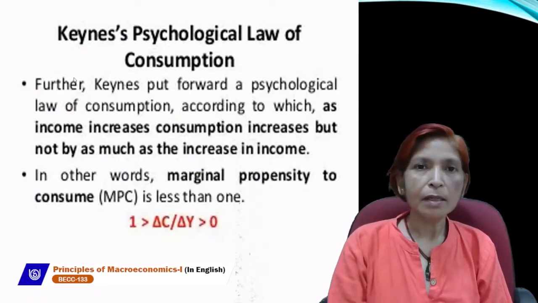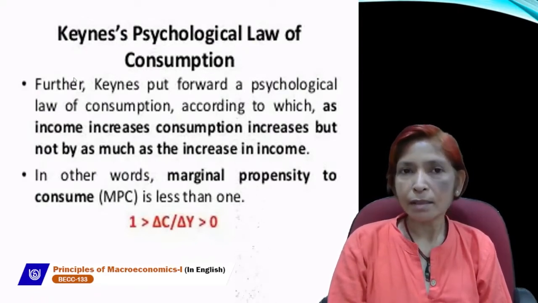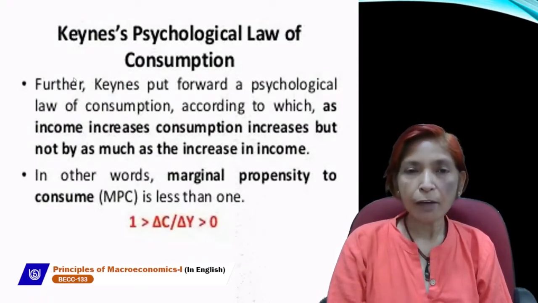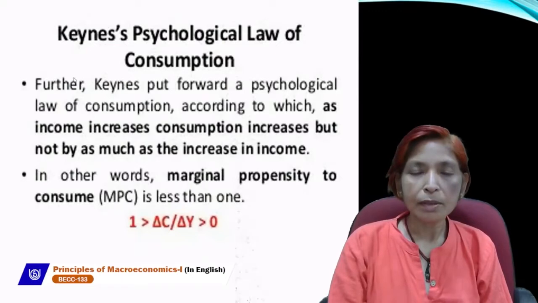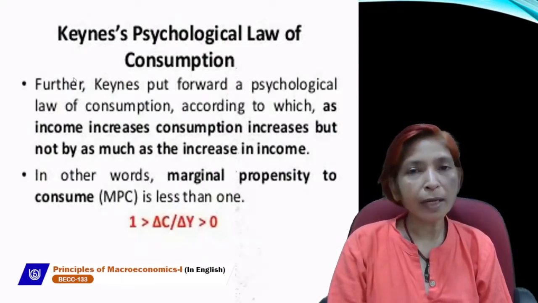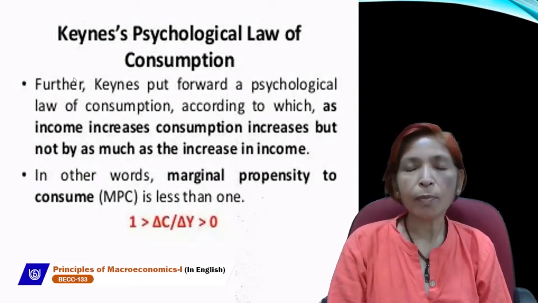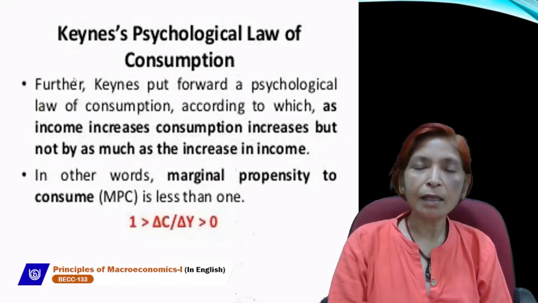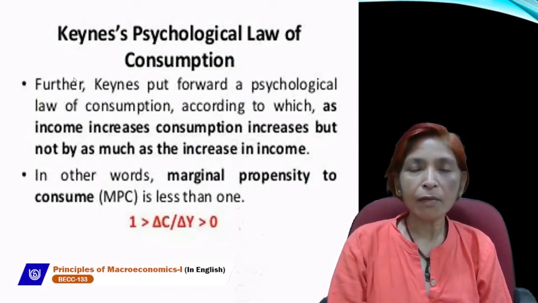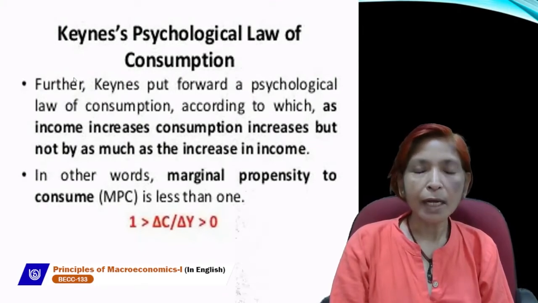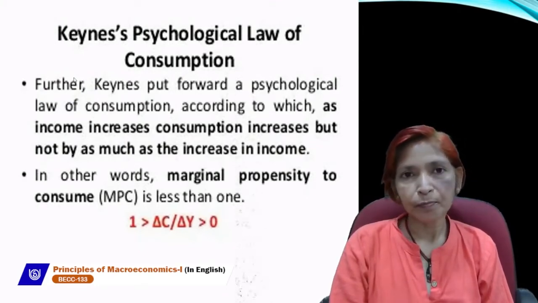Keynes said that as our income rises, consumption also rises. If our income increases more, then consumption will also increase more, but not in the same proportion, not at the same ratio. Because as income increases, our income is divided into two parts: one is consumption and the other is saving.